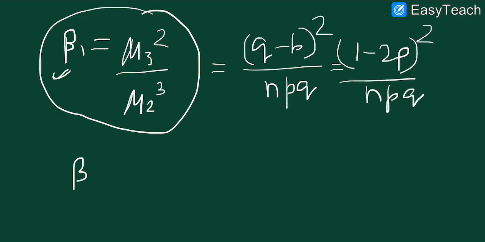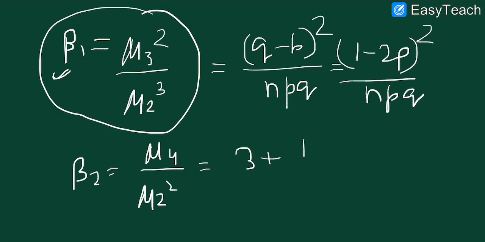And beta 2 was given as mu 4 upon mu 2 square, so the final result will be 3 plus (1 minus 6pq) upon npq. I hope this is clear to you.